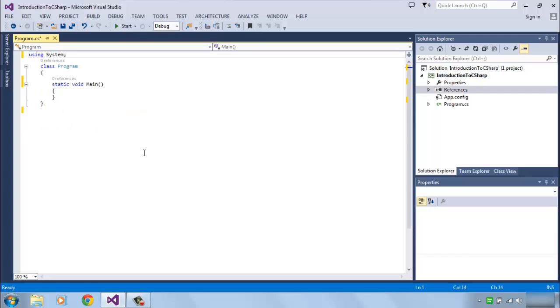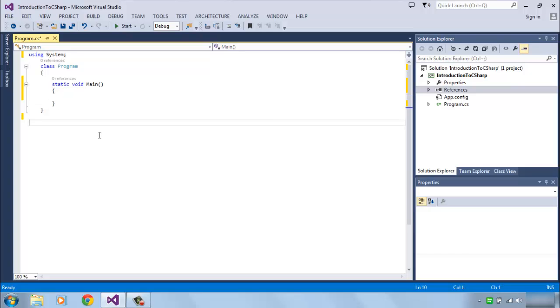Alright, look at this particular program: hardly 3 lines of code, with a couple of curly brackets around it. For now, we just assume that this program starts running from static void Main. In other words, when you write the code in this program, it starts from static void Main, starts executing the code between this curly bracket, and then ends after this curly bracket. For now, don't worry about the other parts of the code.